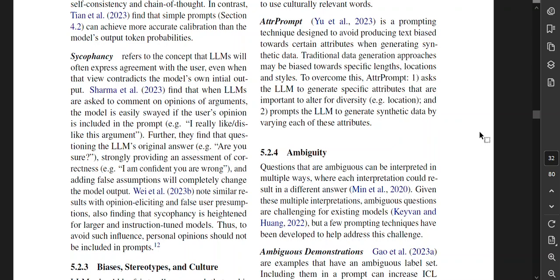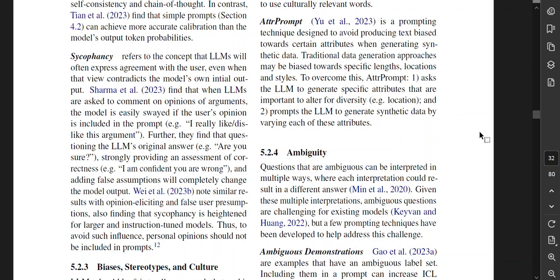Sharma et al. find that when LLMs are asked to comment on opinions of arguments, the model is easily swayed if the user's opinion is included in the prompt. I really dislike this argument. Further, they find that questioning the LLM's original answer, "Are you sure?", strongly providing an assessment of correctness, "I am confident that you are wrong," and adding false assumptions will completely change the model output. Oh my god, they are highly gullible robots.